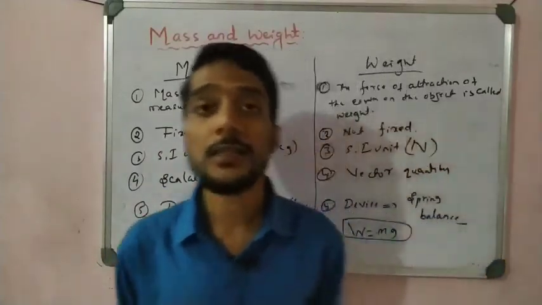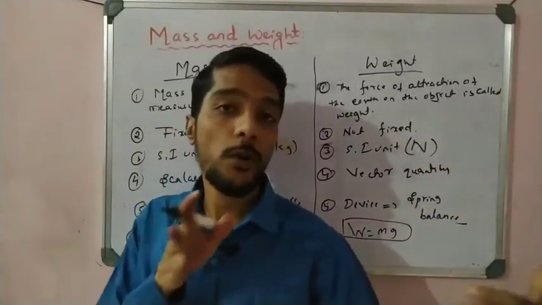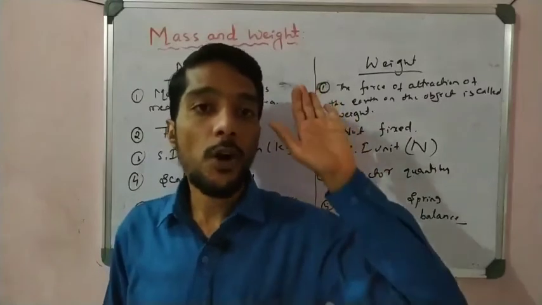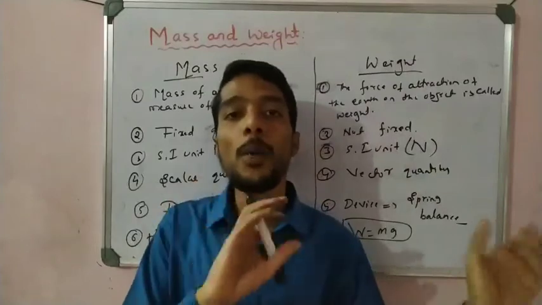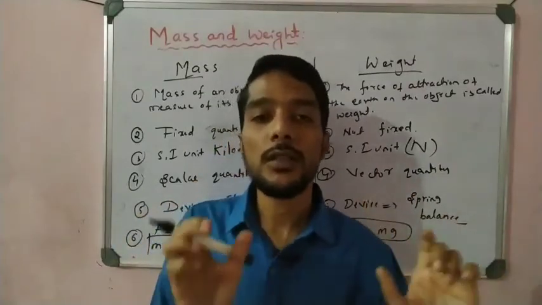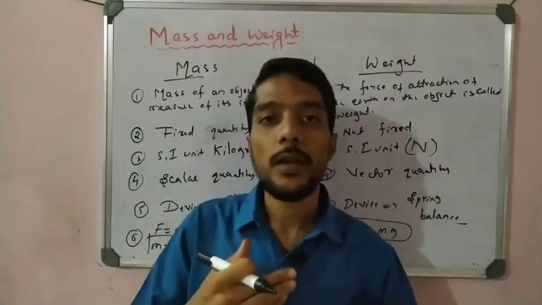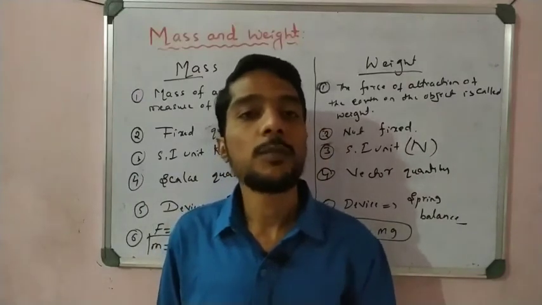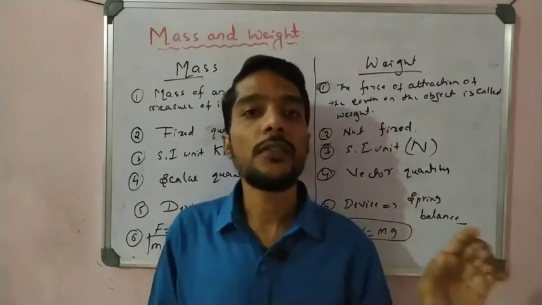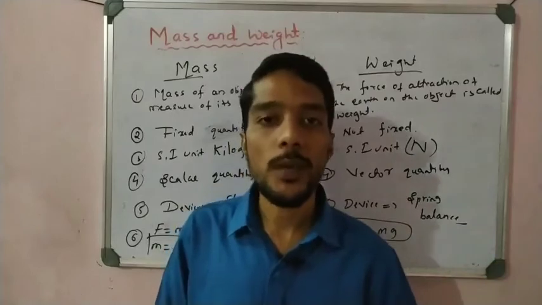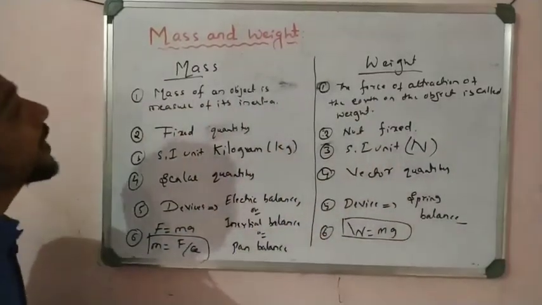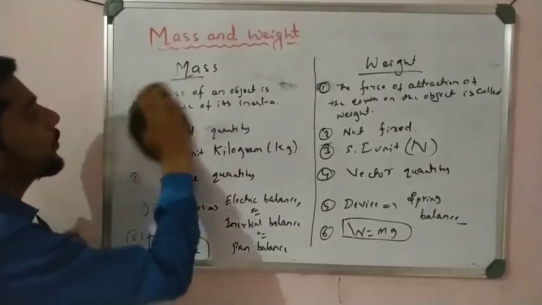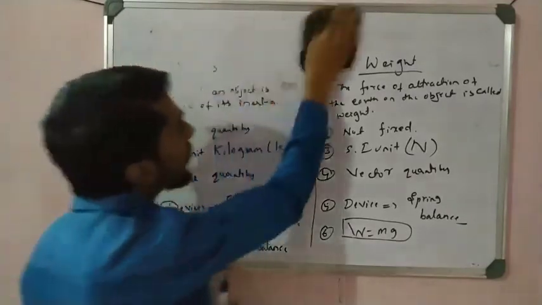Now a very important concept: the mass of the object on the moon and the mass of the object on the earth. We compare how much the difference is. If your object is present on the earth and the same object is on the moon, what is the difference between their mass? Is it less or more? Please write this down.